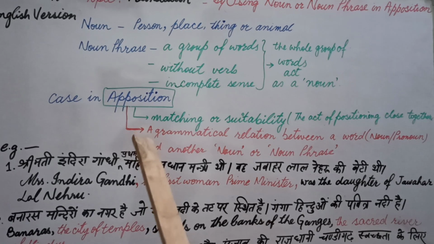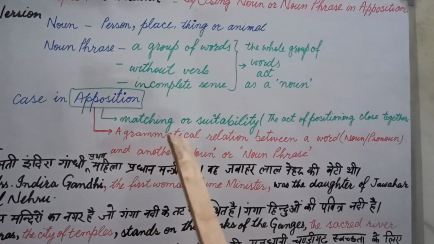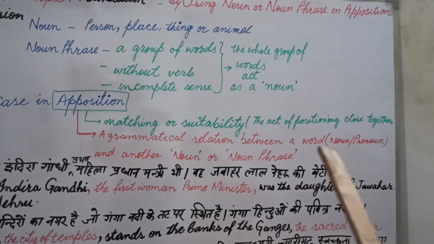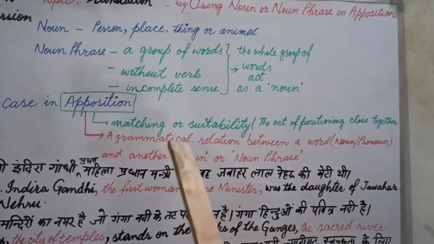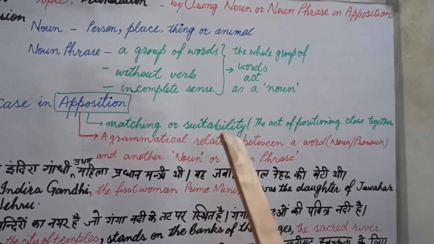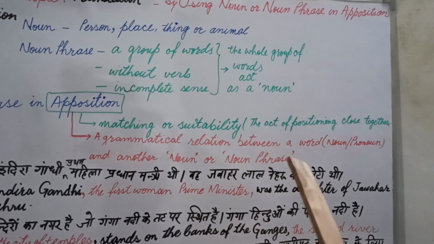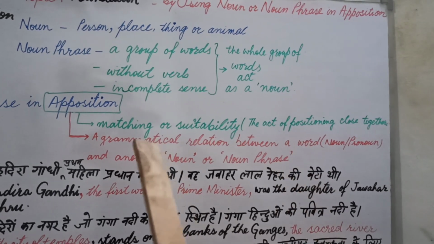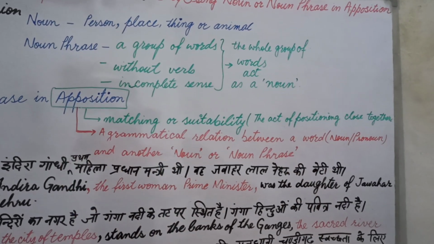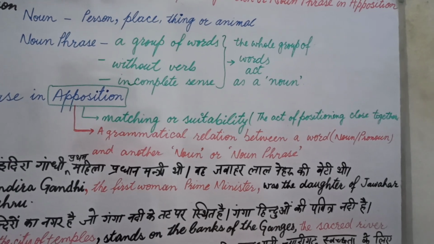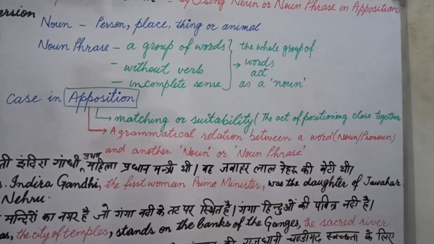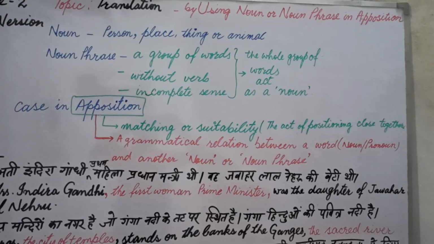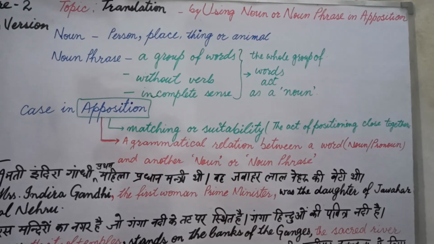Apposition, what is apposition? Let's understand. Matching or suitability, the act of positioning close together, means whenever we have one noun or pronoun and we add another noun or pronoun which has the similarity, it is called written in apposition. Let's see what is written here in red color. Grammatical relation between a word, noun or pronoun, and another noun or pronoun or noun phrase is called apposition.